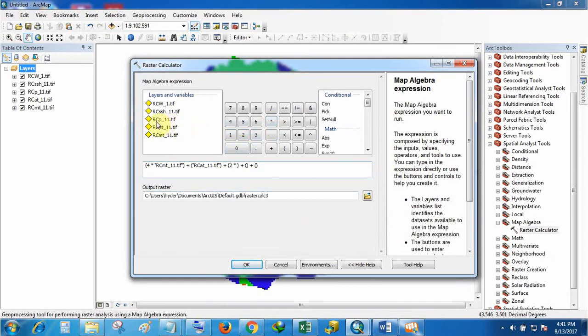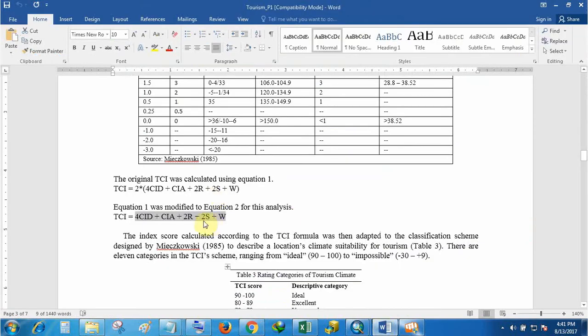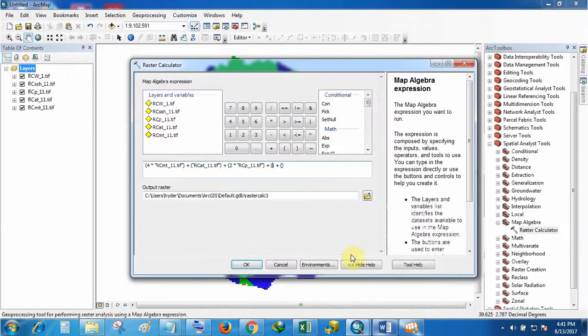Precipitation is here, P. Then this is also multiplied by 2, that is the sunshine hours. Then finally this is the wind speed, where there is no multiplication. Fine.